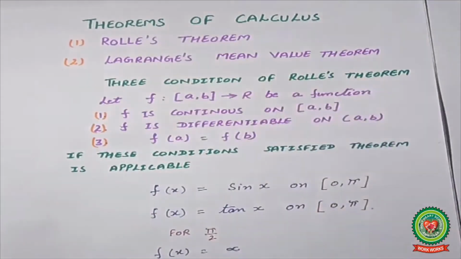Rolle's theorem has some conditions. There are three basic conditions. If these conditions are satisfied, then only Rolle's theorem is applicable, and then we will find out the next step. So what are those conditions?